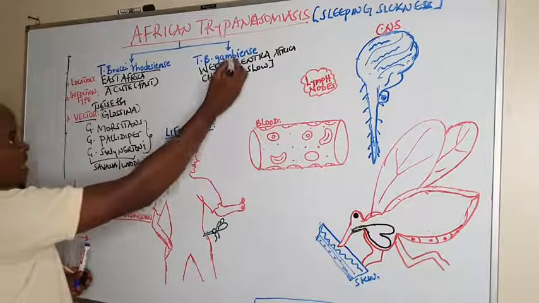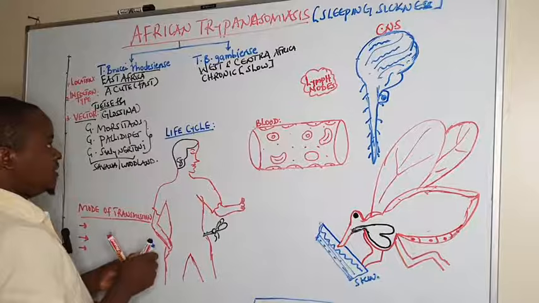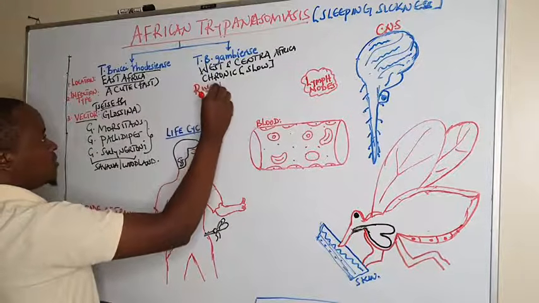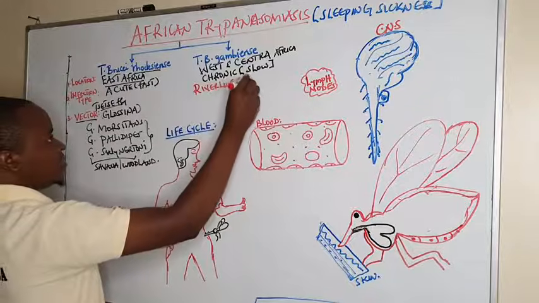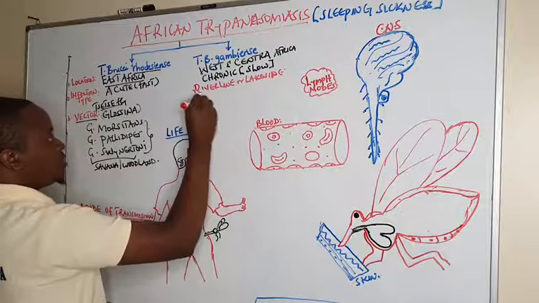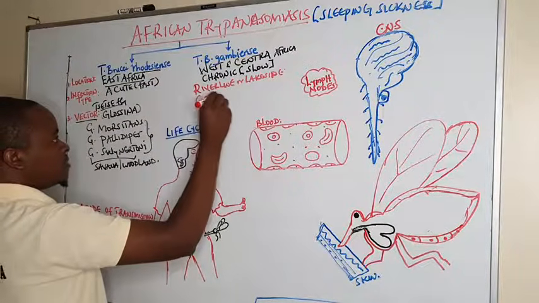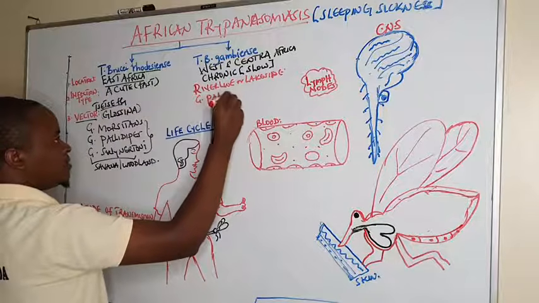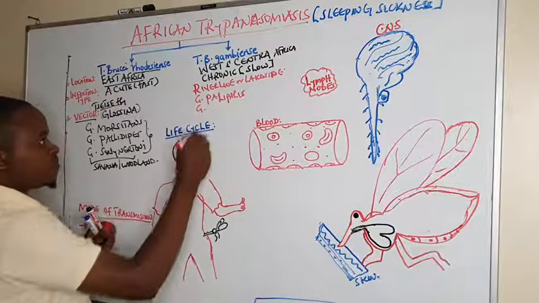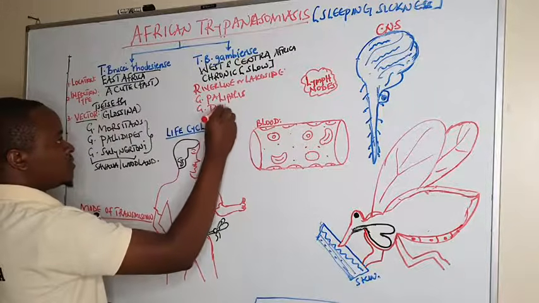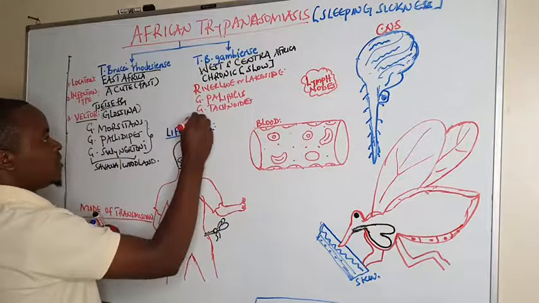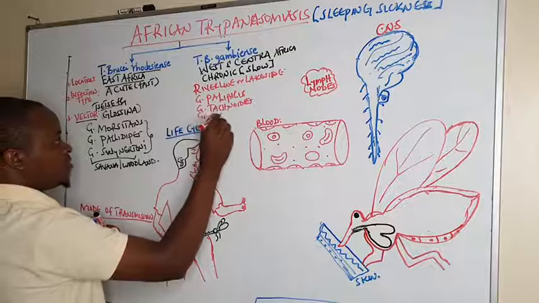Whereas the Glossina in Gambiense are known as riverine or lakeside types, and they include Glossina palpalis, Glossina tachinoides, and Glossina fuscipes.